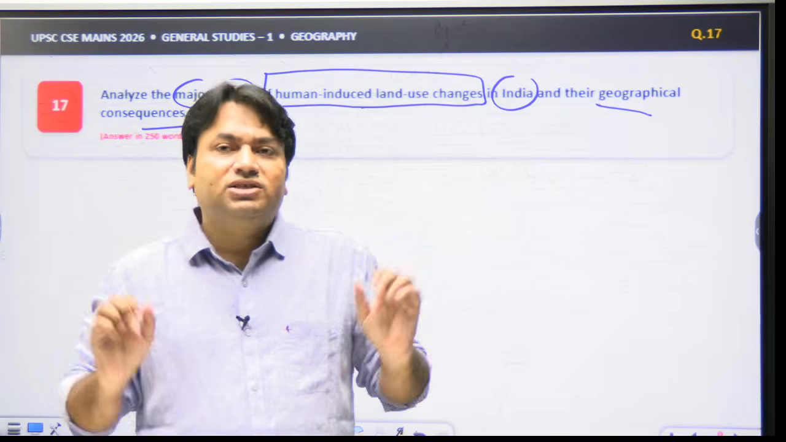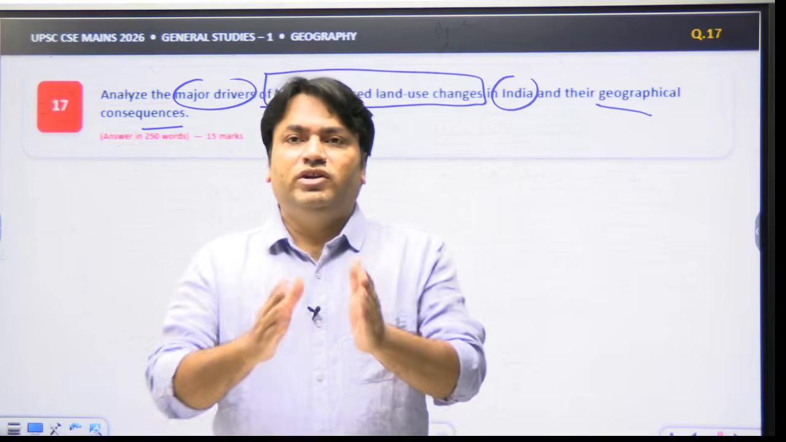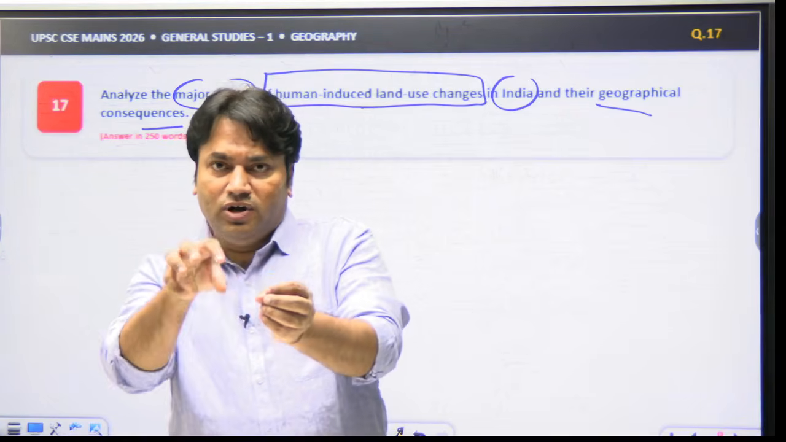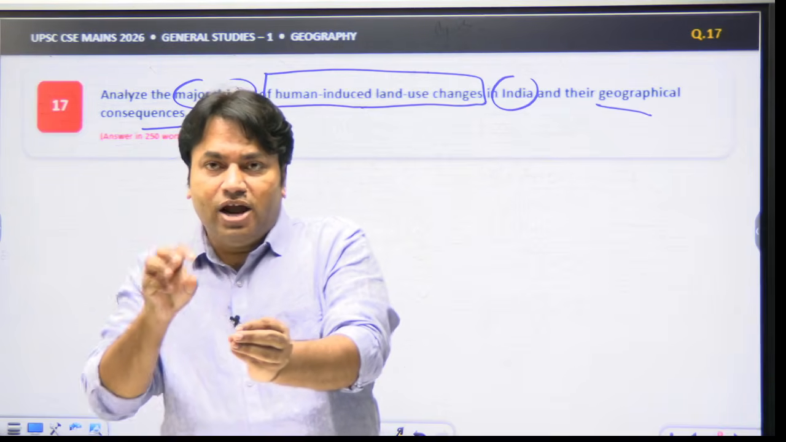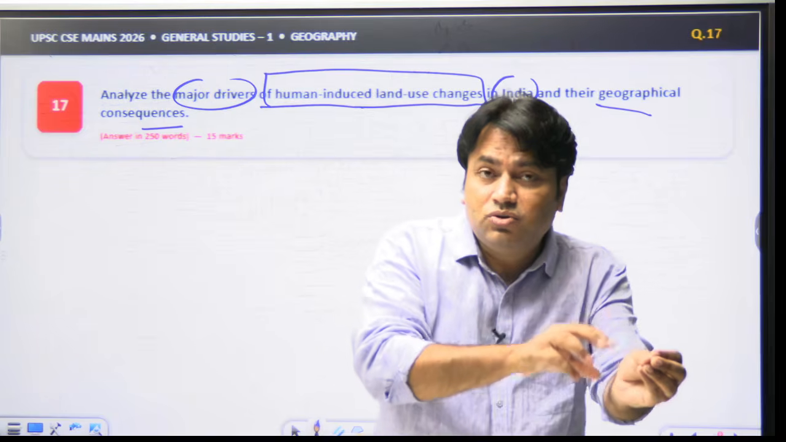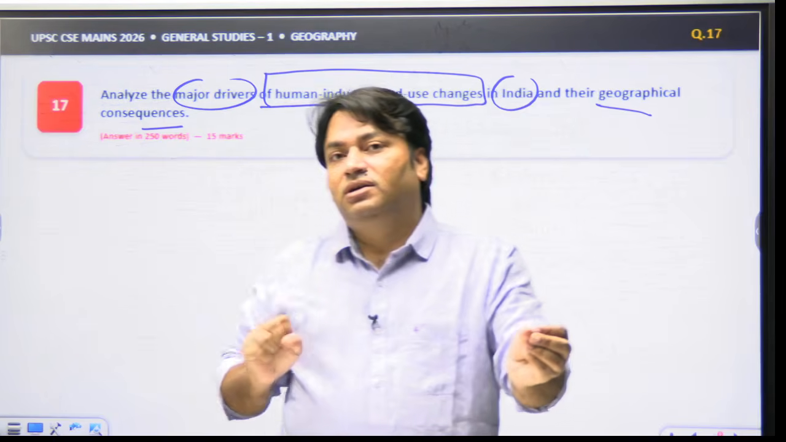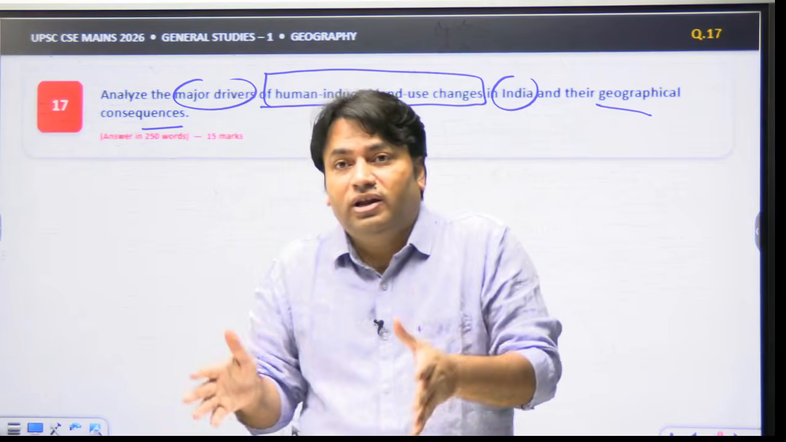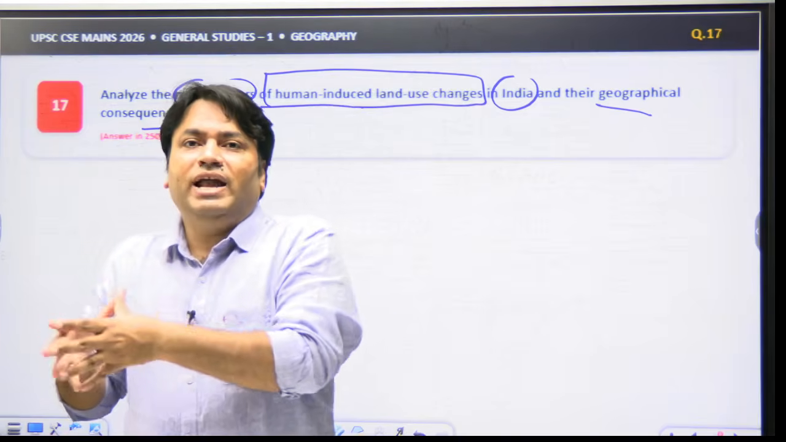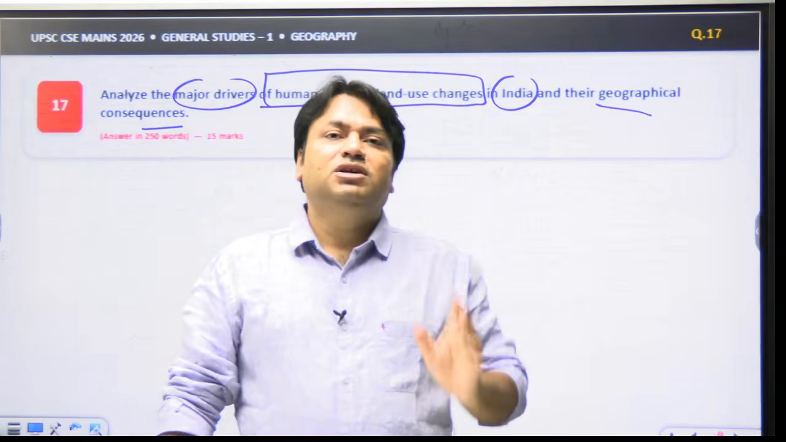And these changes can generate what? Vegetation loss. As a result, soil degradation. As a result, altered hydrology. As a result, reduced ecosystem resilience. Okay. However, restoration, agroforestry, and planned urban development can reverse some of the impacts.